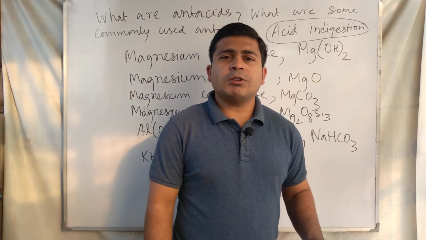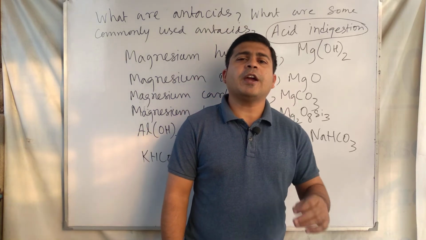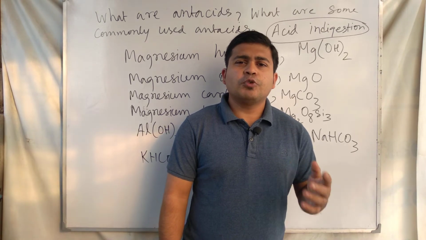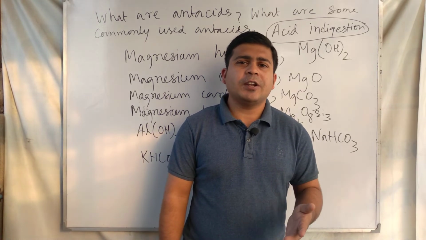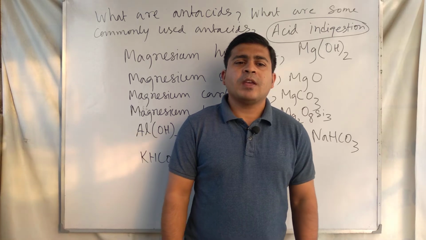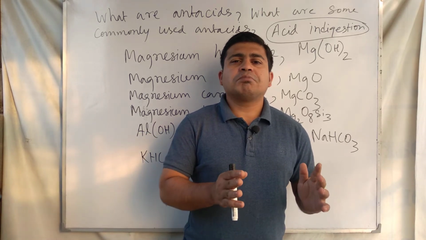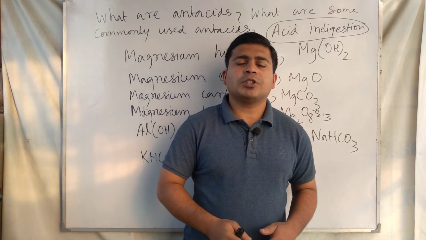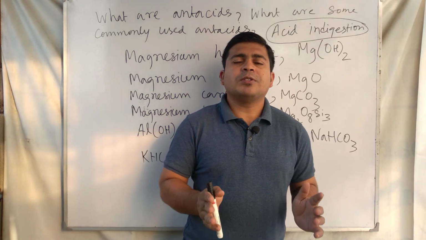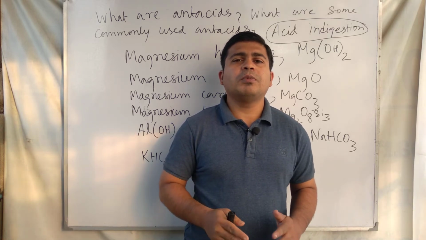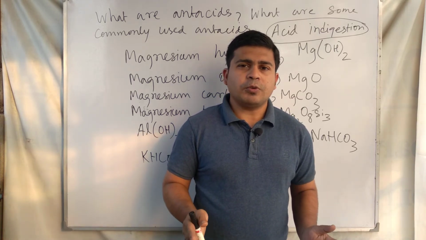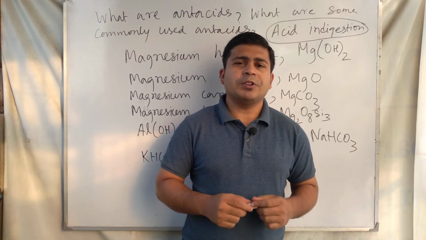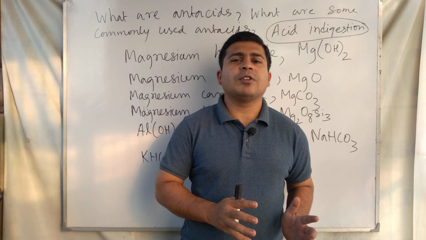Before that, another important point: the foods that we eat in daily life are of three types: acidic, basic, and neutral. Meat and milk are acidic foods, and basic foods are vegetables. Acid indigestion occurs because of consuming more acidic food.